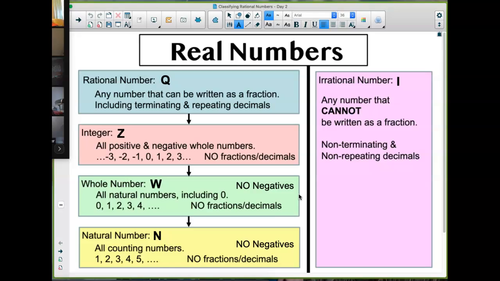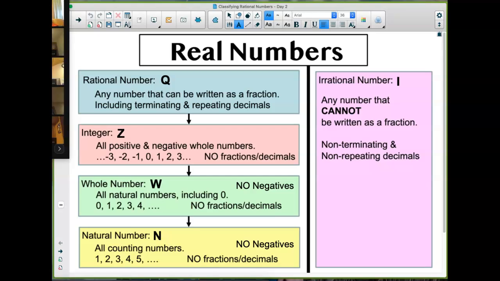Okay. Then if we move up the list, the next one is a whole number. Whole numbers are all of our natural numbers, including 0. Okay. So it's 0, 1, 2, 3, 4, and so on. Again, no fractions or decimals and no negatives. So whole numbers and natural numbers are really nice numbers because they don't have negatives. They don't have decimals. They don't have fractions. They're just really nice.